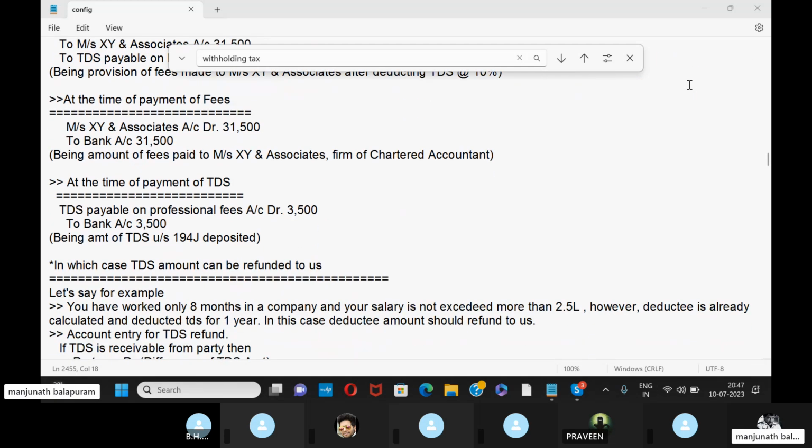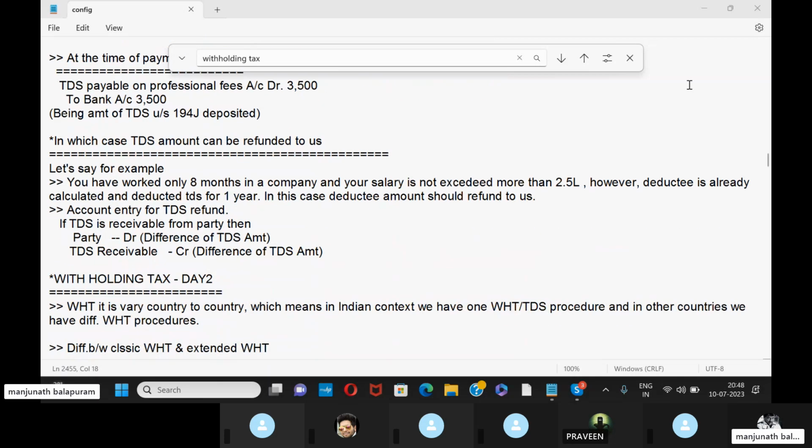So at the time of payment of TDS, TDS payable and professional charges debit 3,500 to bank account 3,500. So we are paying only the TDS amount. So next, these are the general list of TDS.